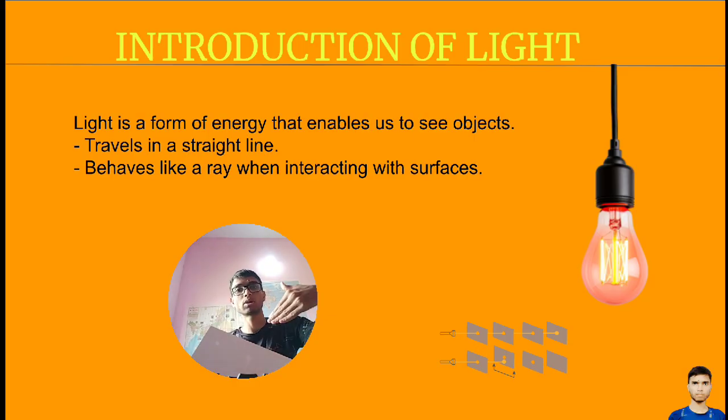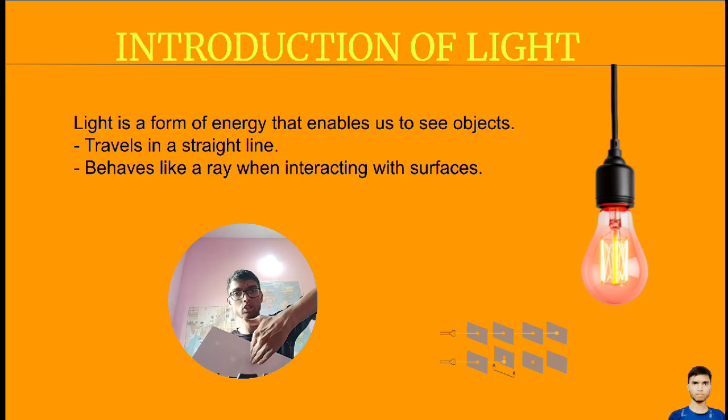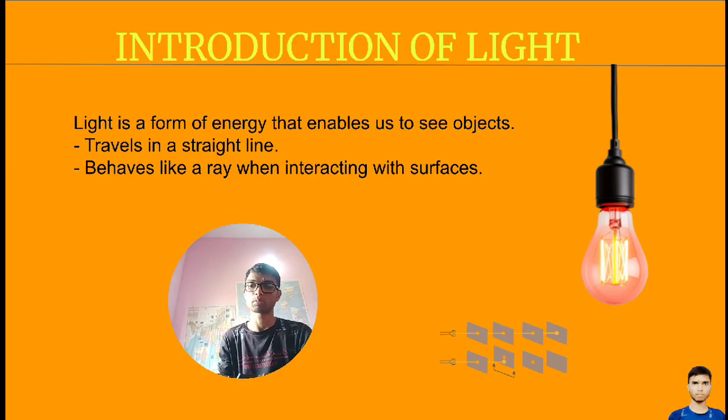And when it blocks, it means that when light falls on the surface of this object, it will turn into another direction. It can turn in this direction, or in this direction. It depends on the direction of the light. Clear? What is the direction of light? So remember, any object which blocks the light is considered an opaque object.